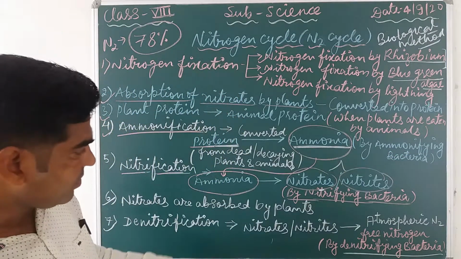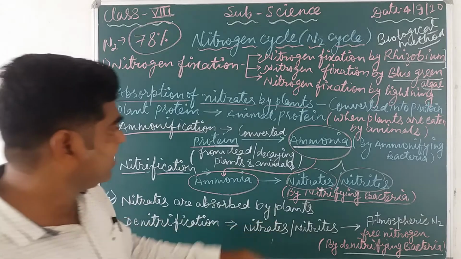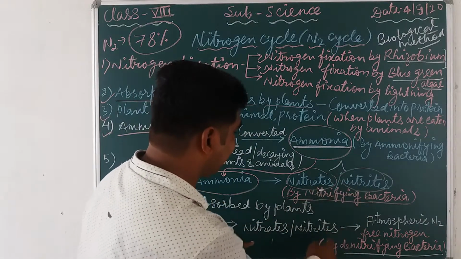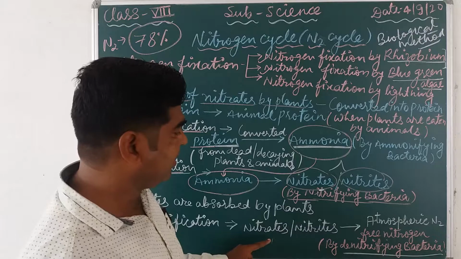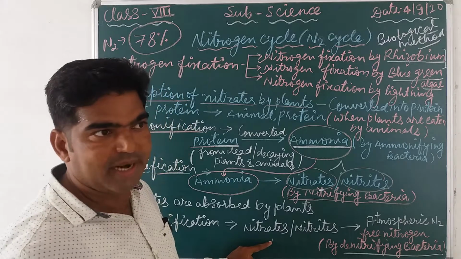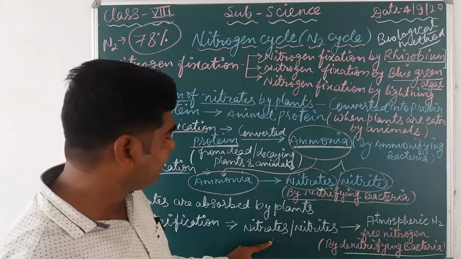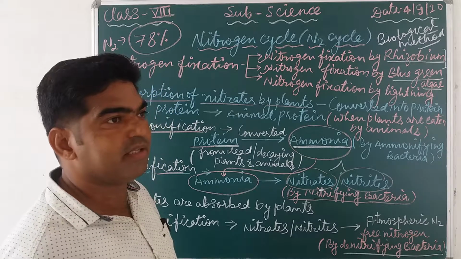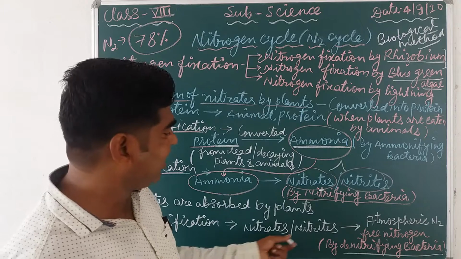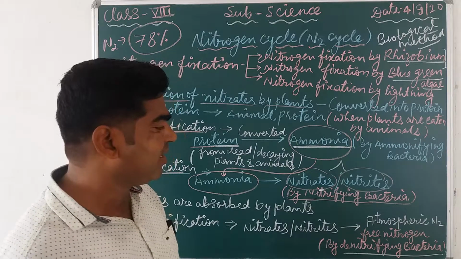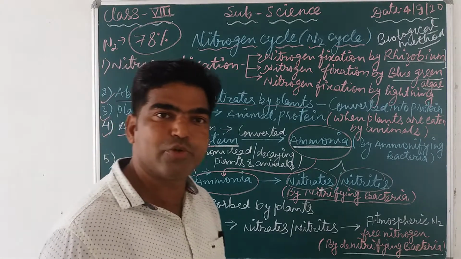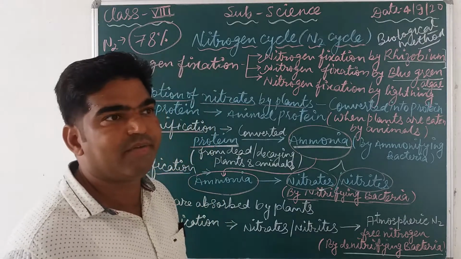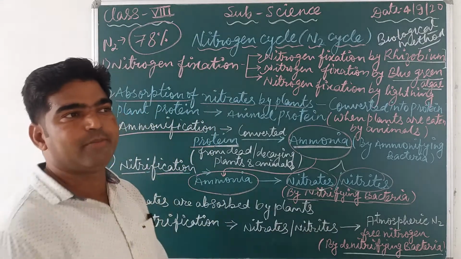So these nitrate and nitrites are again released into the atmosphere when the plants or animals die. After the decomposition, this amount of nitrate and nitrites is converted by the denitrifying bacteria into free atmospheric nitrogen or elemental form, and that is released into the atmosphere.